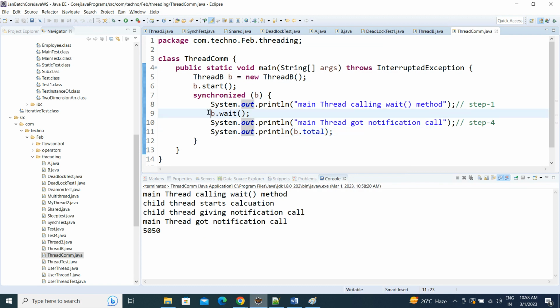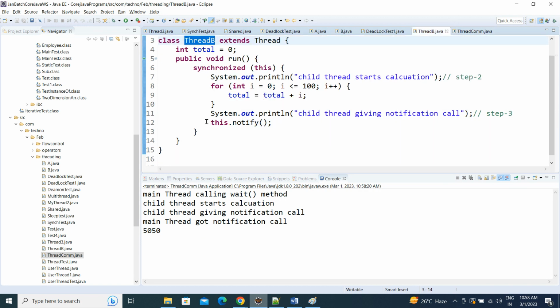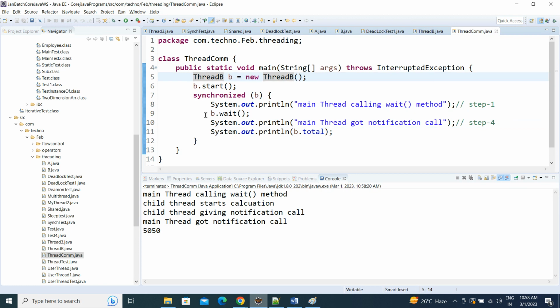See, this is waiting for someone to update. Who is going to update? The thread B run method internally. It will notify that, yes, I have finished my work. You can continue your execution.